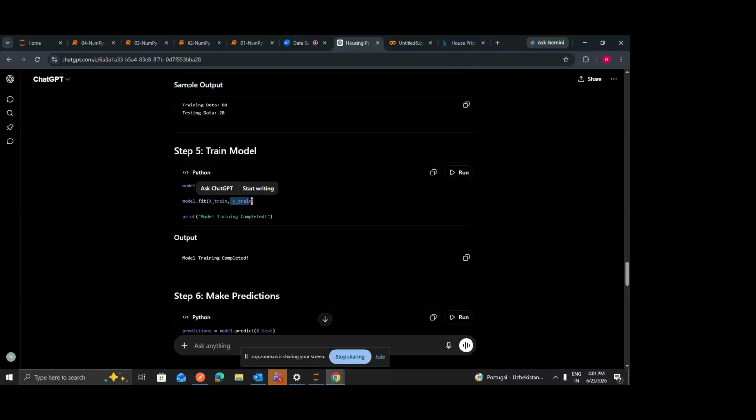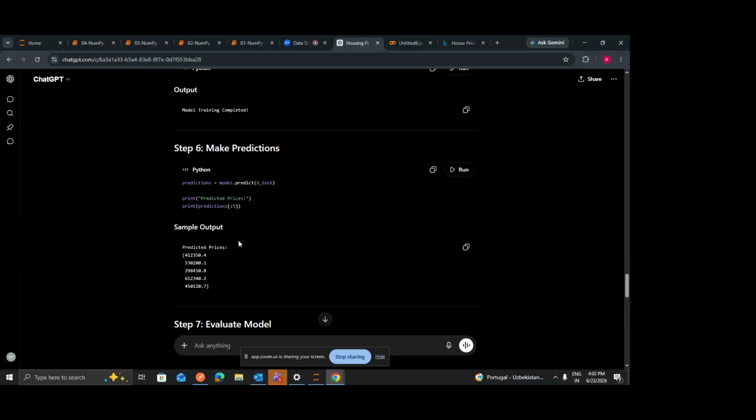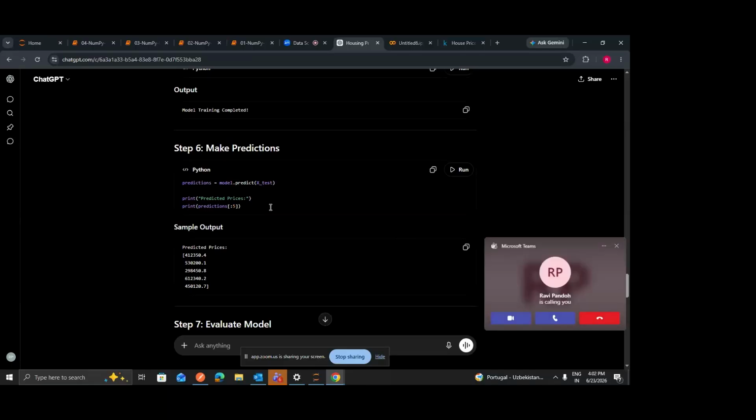So how will this model work? It will see that these are the features, and based on these features this is the target value. It will find some pattern in the data, and then it will learn from your data. Once you pass the testing data to this model, whatever pattern it has figured out from the existing training data, it will use the same pattern on your testing data and do the prediction for you.